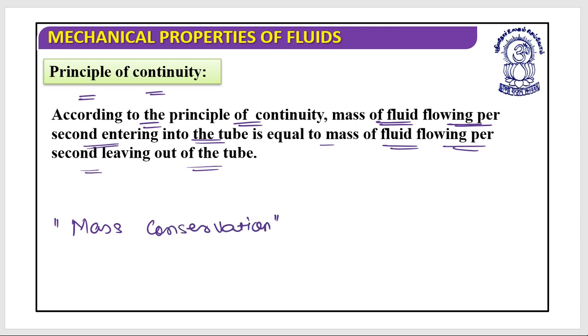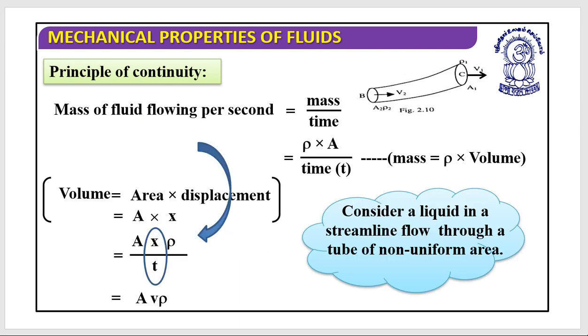If you look at physics, there is no law of mass conservation as such. Here we are indirectly using the conservation of mass in the principle of continuity. You have seen the conservation of mass in chemistry, but in physics we have not defined any such conservation of mass. So now let's observe what the principle of continuity says.